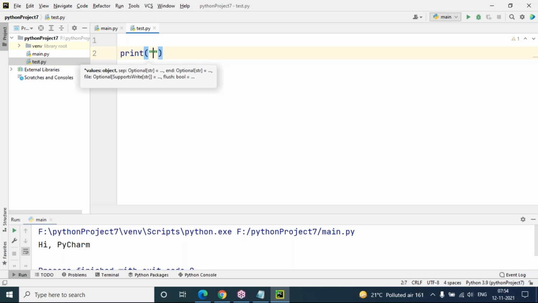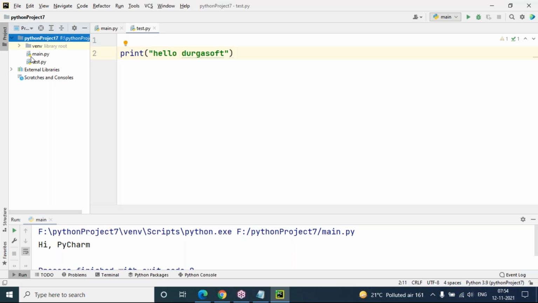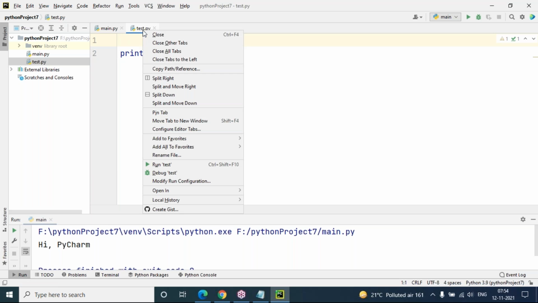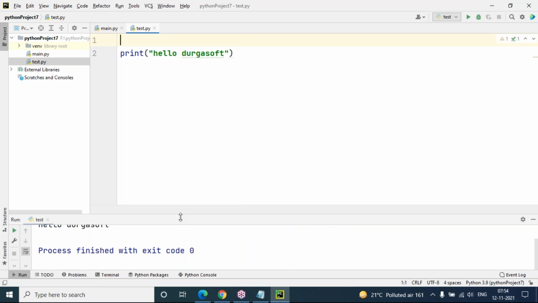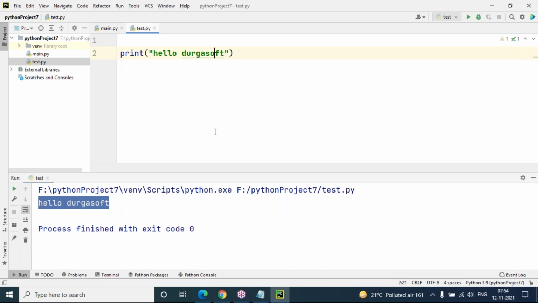Okay, so I'm writing hello Durgasoft. I'm writing this code, and if you want to execute your program, your project contains many files, any number of files you can add. But which file do you want to run? Test.py I want to run. To run this test.py, right click on this test.py tab and just click run test. That's it. Your file is run and hello Durgasoft is coming.